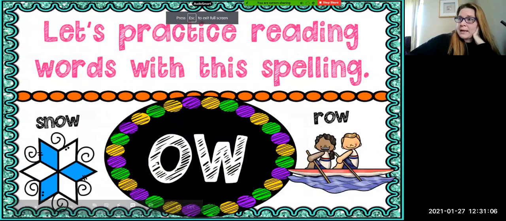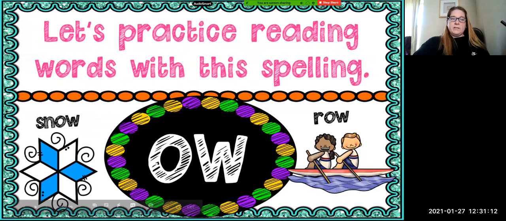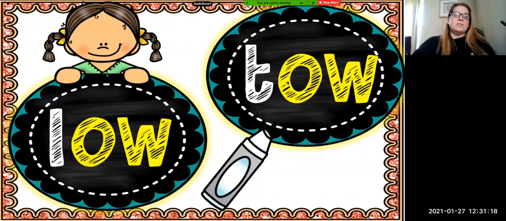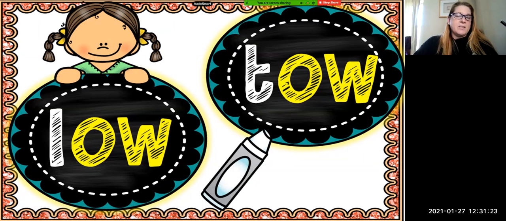All right, so let's practice reading words with the OW spelling for O, like in the word snow and row. We have the words low and toe, and this is not the toe that's on your foot. This is a tow, like if your car breaks down and you have to have a tow truck come help you move it.